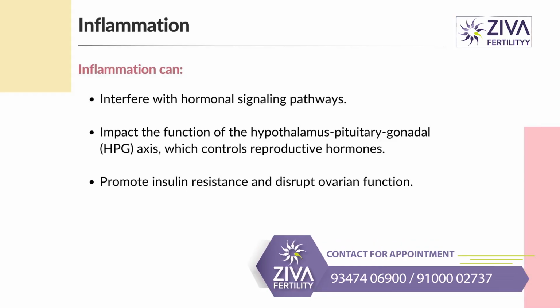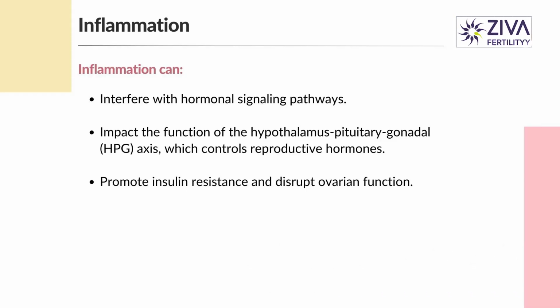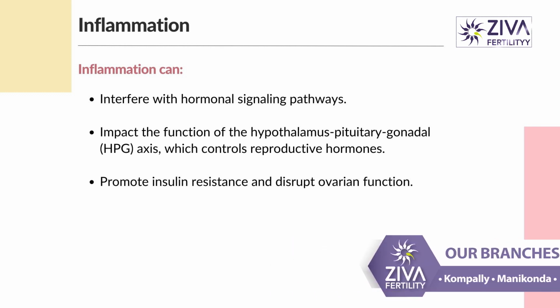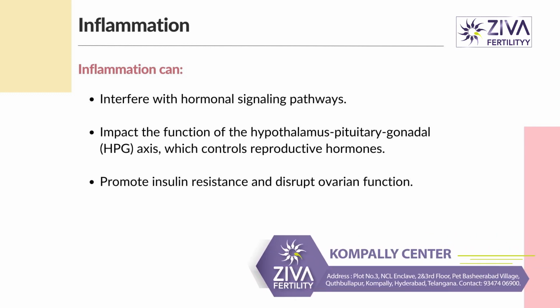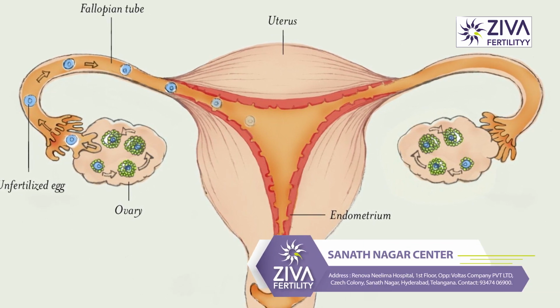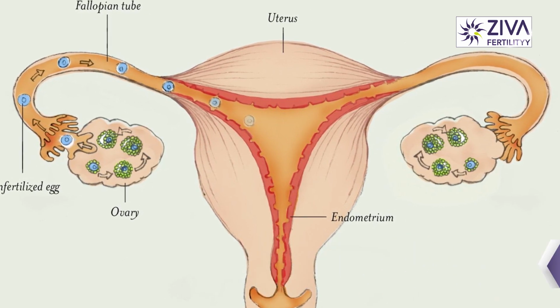Inflammation. Obesity is characterized by chronic low-grade inflammation. This inflammation can interfere with hormonal signaling pathways and impact the function of the hypothalamus-pituitary-gonadal axis, which controls reproductive hormones. It can also promote insulin resistance and disrupt ovarian function.